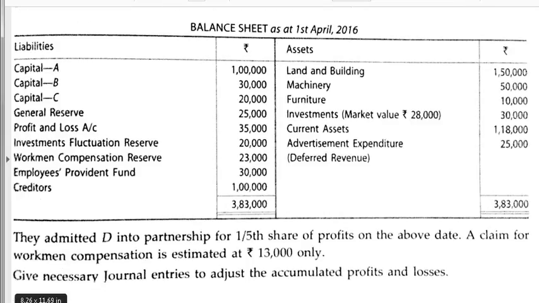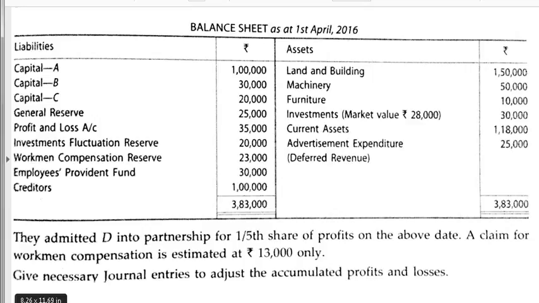They admitted D into partnership for 1/5 share of profits on the above date. A claim for workmen compensation is estimated at 13,000 only. Give necessary journal entries to adjust the accumulated profits and losses.